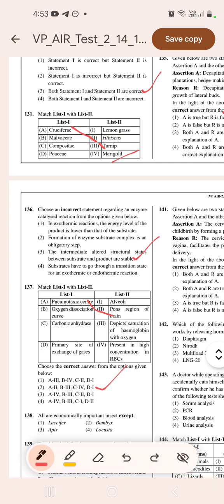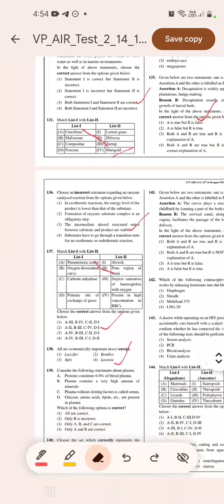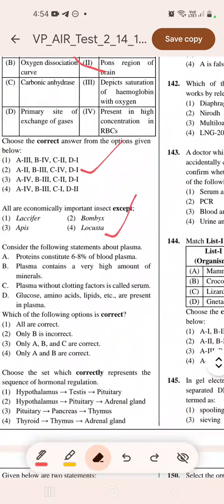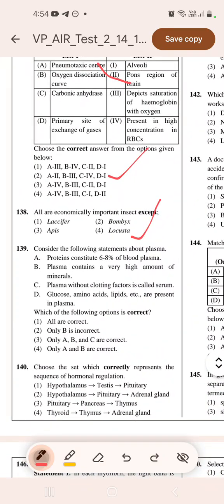All are economically important insects except Locusta. Question number 139.